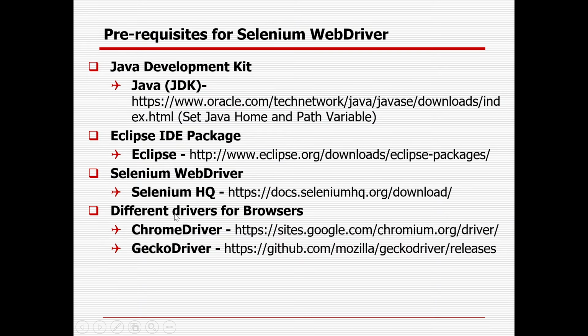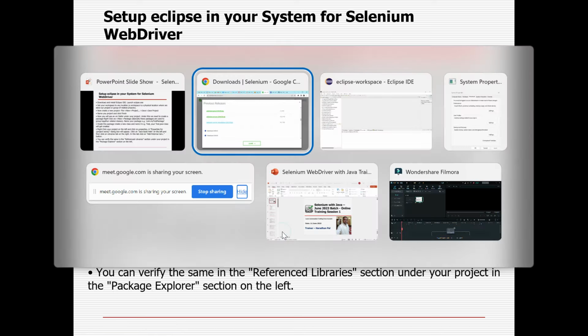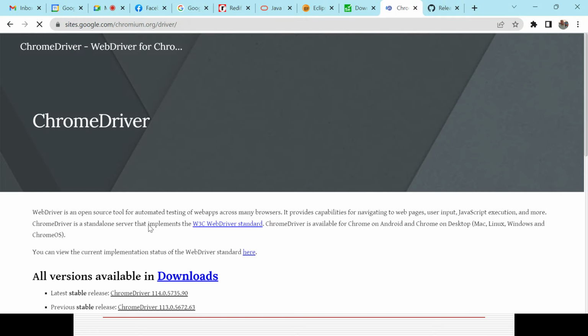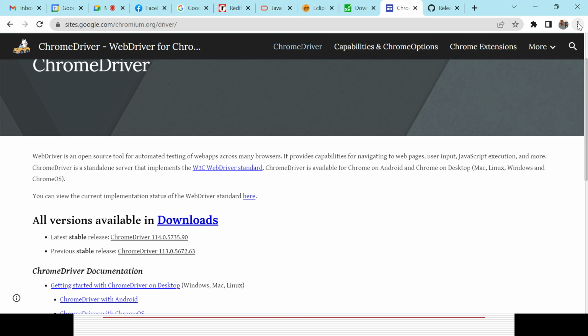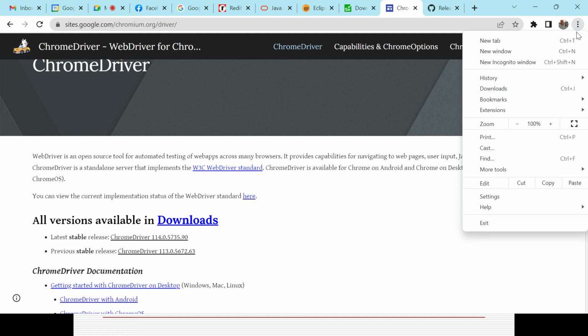And the next step, in case you want to go with the Chrome driver, you need to download the Chrome browser, and you need to download the Chrome driver. So that is the link I already gave here. So here you can go simply, and you need to download the driver. Before that you need to identify what is the version of your browser, right? Because it will vary from you to me. In case you are using, suppose, 100, I can use 114, someone can use the latest version 116, like that. So I'll just click on the triple dot in any browser, right?